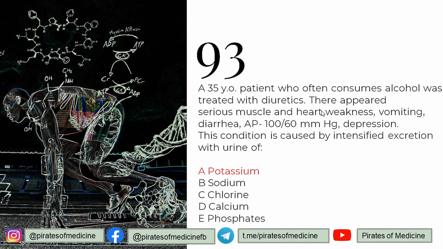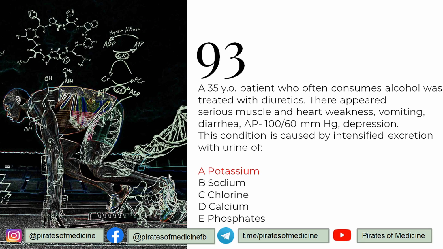A 35-year-old patient who often consumes alcohol was treated with diuretics. There happened serious muscle and heart weakness, vomiting, diarrhea, arterial pressure is 100/60, depression. This condition is caused by increased excretion of the following. So the person was taking diuretics, and diuretics like thiazide diuretics or loop diuretics increase the excretion of potassium ions as well as water and sodium.